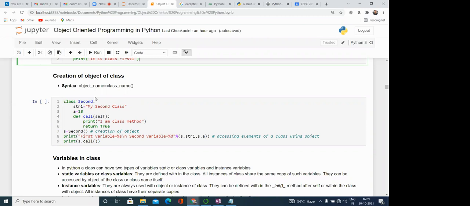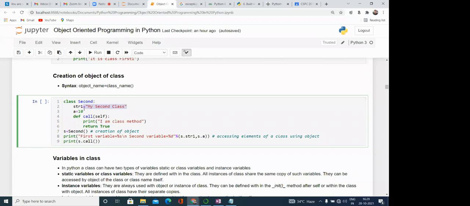When we are creating the object, it means we are creating a real-time entity of that particular class. So how can we create the object for the class? Here you can see class second. This is the name of the class. Here the class has one variable, str1 is equal to my second class. Here we have initialized the value, and another variable, a.